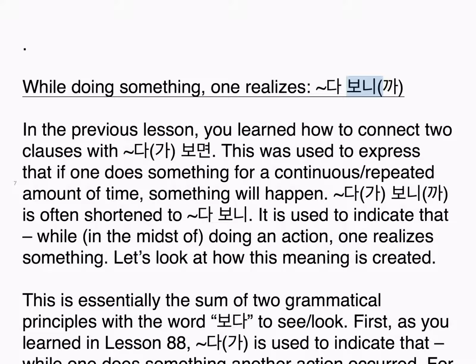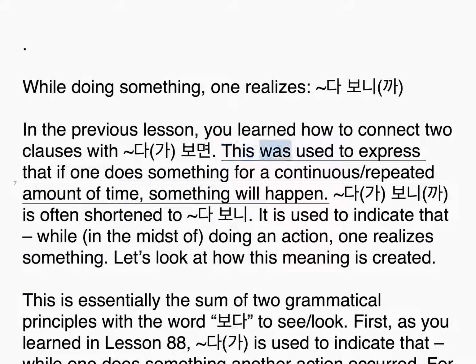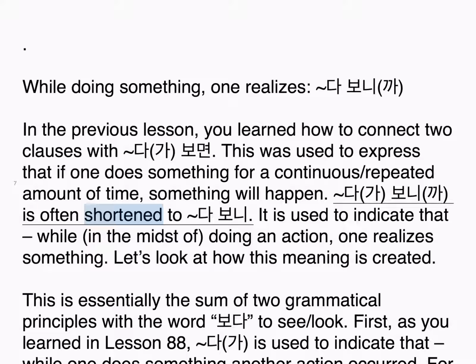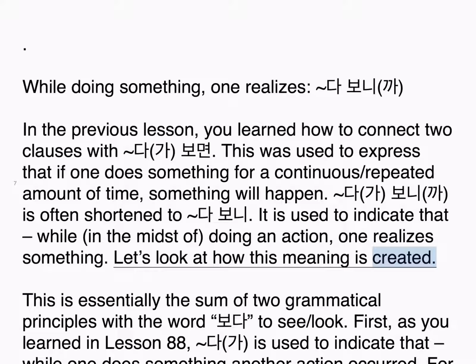다 보니까. In the previous lesson, you learned how to connect two clauses with 다가 보면. This was used to express that if one does something for a continuous, repeated amount of time, something will happen. 다가 보니까 is often shortened to 다 보니. It is used to indicate that, while in the midst of doing an action, one realizes something. Let's look at how this meaning is created.